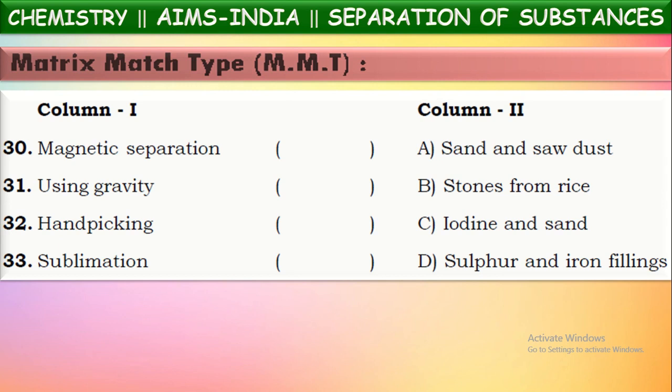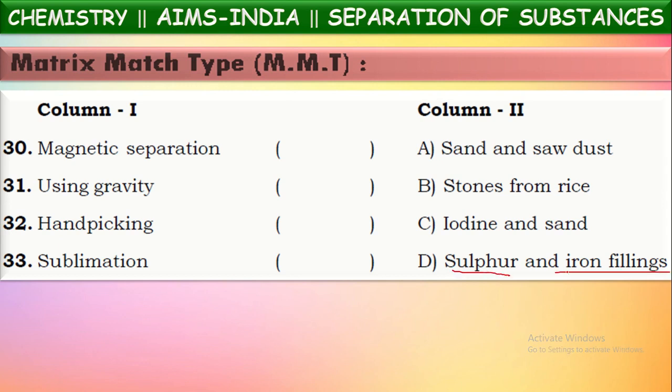First, see magnetic separation. By using magnetic separation, which mixture can be separated out of these all? Observe the mixtures given: sand and sawdust. Both are non-magnetic, so this mixture cannot be separated. And stones from rice, that is also not correct. Iodine and sand, not. Sulfur and iron filings. If you see the D option here, sulfur and iron filings.